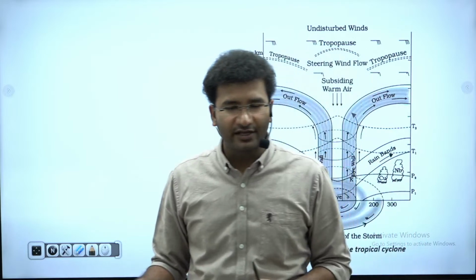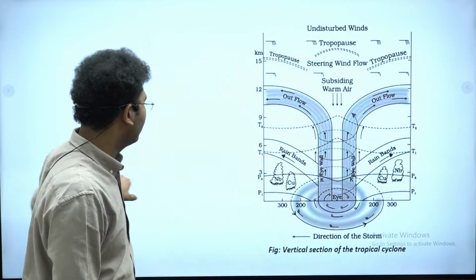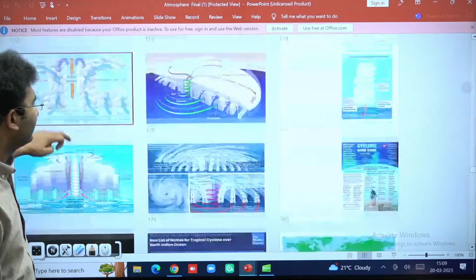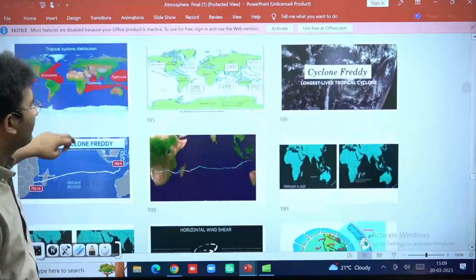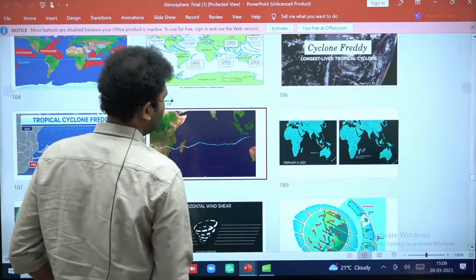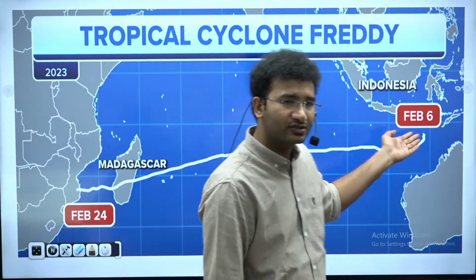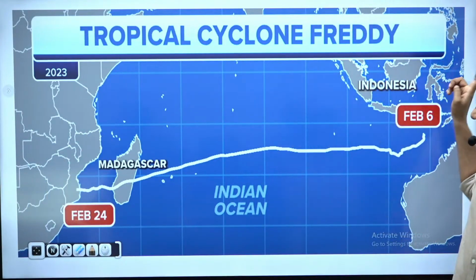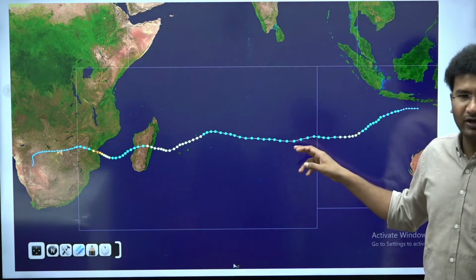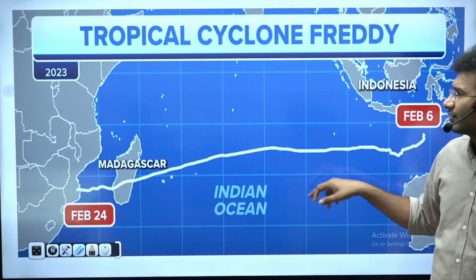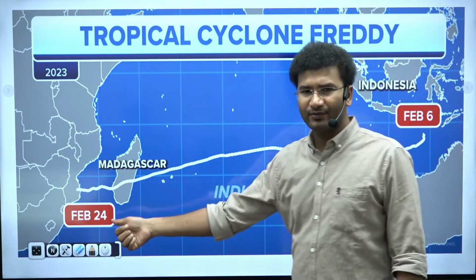recently there is a cyclone named Reddy. This cyclone, which was in the ocean for near about 32 days, is the longest tropical cyclone which you have ever got to see since 2006. See, there are some cyclones that originated in the east coast of the Indian Ocean, and they traveled across the Indian Ocean and then went and hit the coastlines of Africa, especially the Zimbabwe coastlines. This is the path of a tropical cyclone which you got to see in the month of February. So on the February 6th से लेकर February 24th तक.